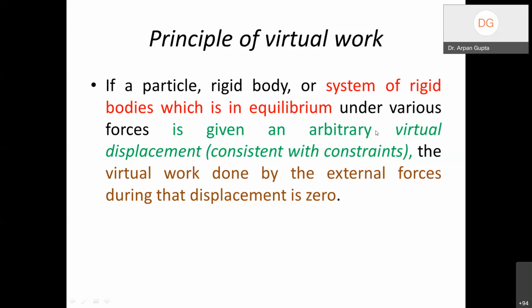We have to give displacements which are consistent with constraints, and we will talk about it in the examples. So after assuming the virtual displacements, what is the main conclusion? That the virtual work done by external forces during the displacement is 0.